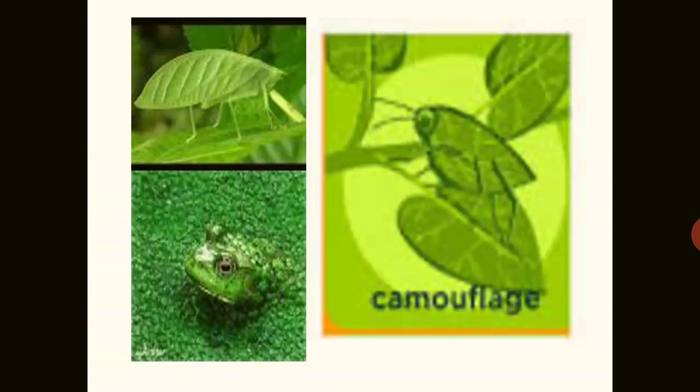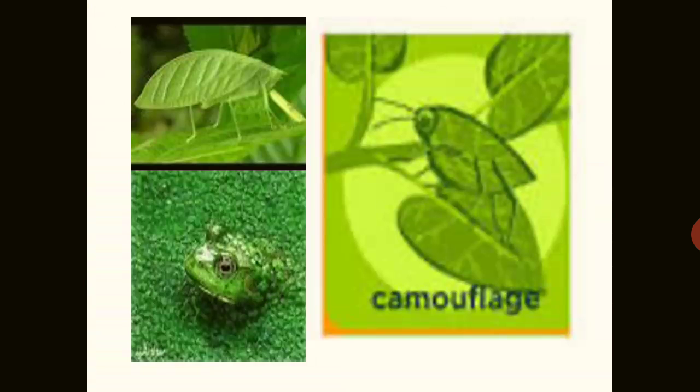So the predator is confused whether it is prey or not. Camouflage means the cryptic appearance of an organism that is similar to the object found in the surrounding environment to protect itself from the predator. It occurs in some species of insects and frogs also. This is actually the way to avoid easy detection by the predators.